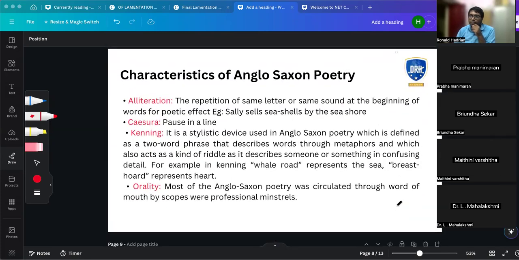Now, what do you think Anglo-Saxon poetry was like? Do you think it was perfect? What do you think? Any idea? How many of you have seen the Pirates of the Caribbean movie?